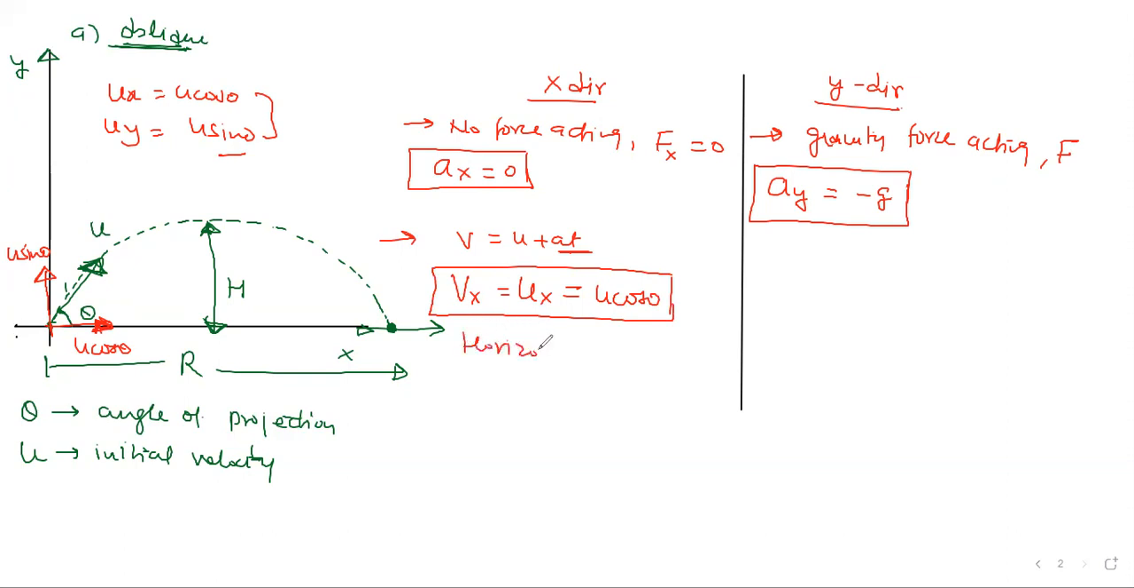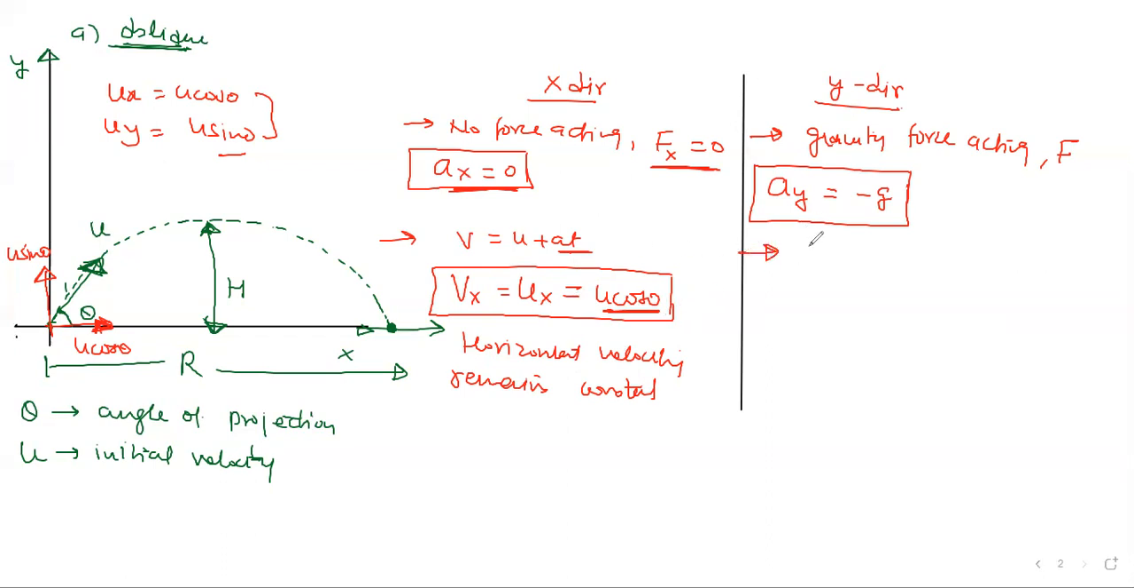Horizontal velocity remains constant. Yes, the velocity in the x direction will not change at all. It remains always constant. If somebody asks you what is the final velocity in the x direction at any time, the answer is the initial one only, u cos theta. It will not change. Why is it not changing? Because there is no force acting in the x direction. There is no acceleration. The body moves uniformly, at a constant speed. Okay. Now let's talk about this side.